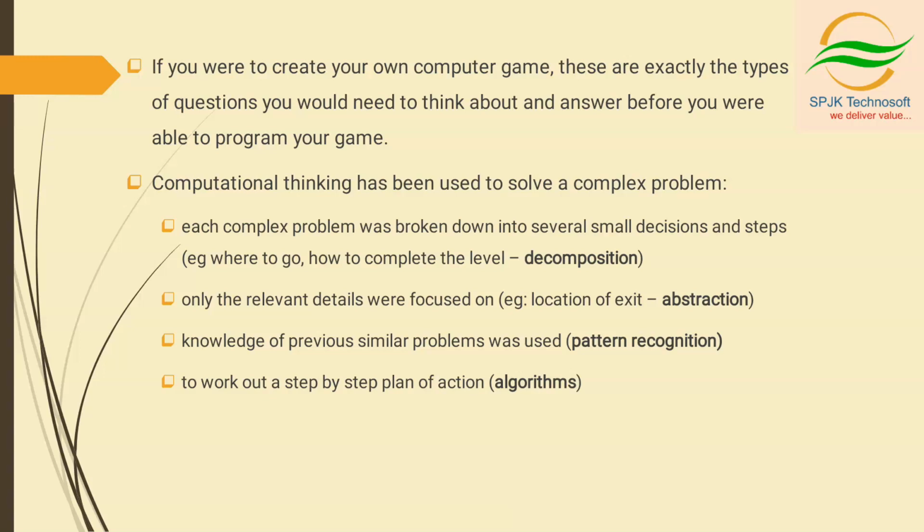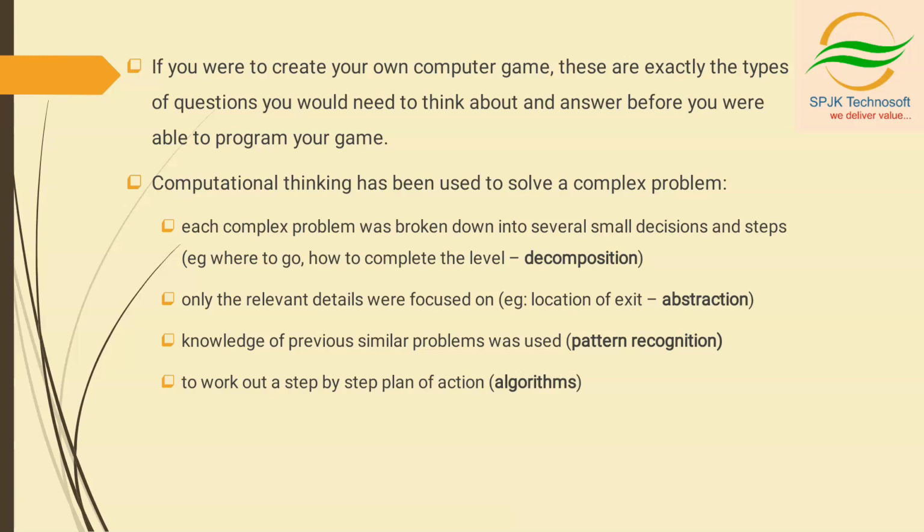Computational thinking is used to solve a complex problem, right? We all know each complex problem is broken down into several small decisions and steps. I have already discussed there are 4 key cornerstones of computational thinking. We will now see whether they are used in playing a game.